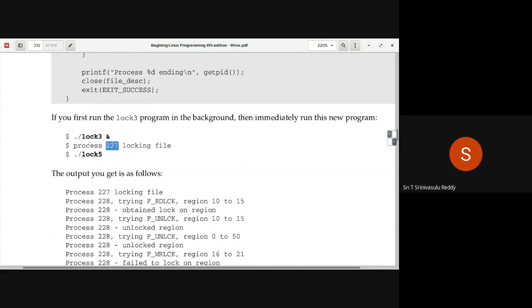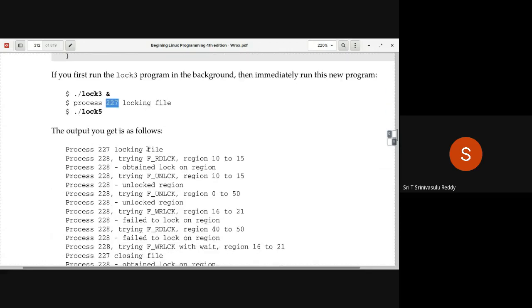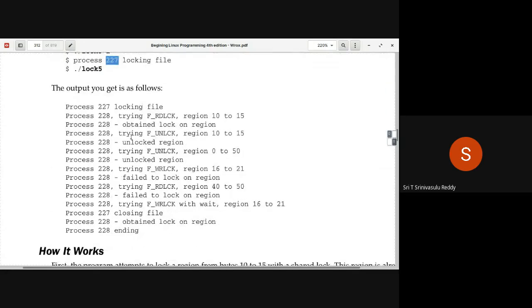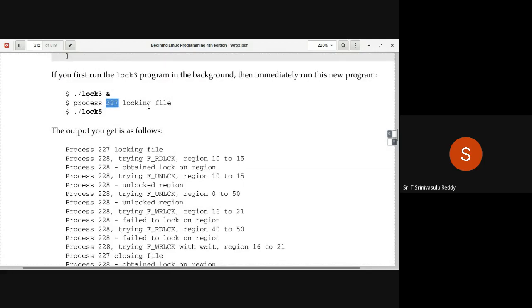So 227 has applied the locks on file so and so from 10 to 30. Read lock is there, 40 to 50. Exclusive lock is there. So now the output of lock 5 you will see here. Output of lock 5 you are seeing. So process 227 locking the file.